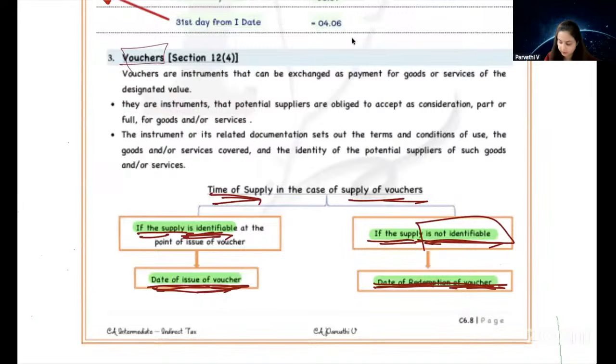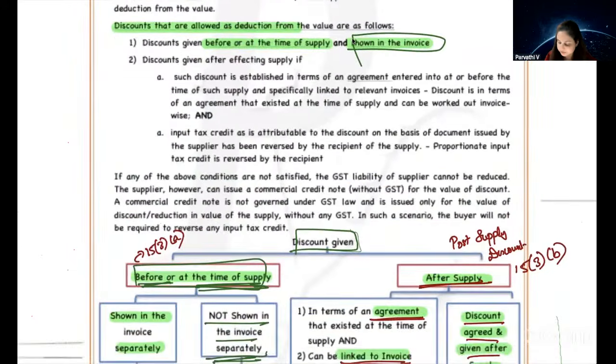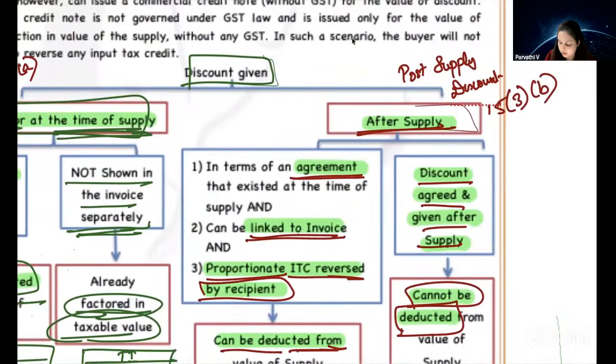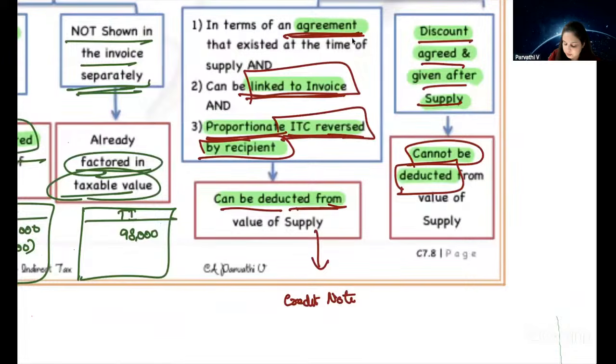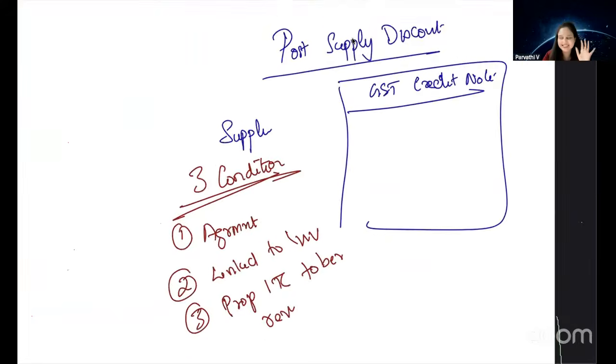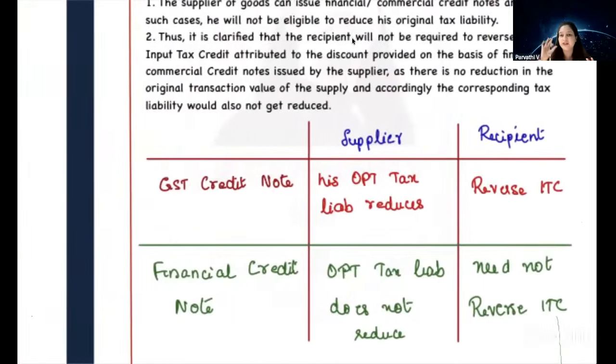Do you remember these provisions? Yes, which we have learned in our value of supply chapter. Where did we learn in our value of supply chapter? Yes, post supply discount means if there is an agreement before or at the time of supply linked to invoice and proportionate ITC should be reversed by the recipient, then it can be reduced. The supplier will issue a credit note. Okay, this clarification is with regard to that context.